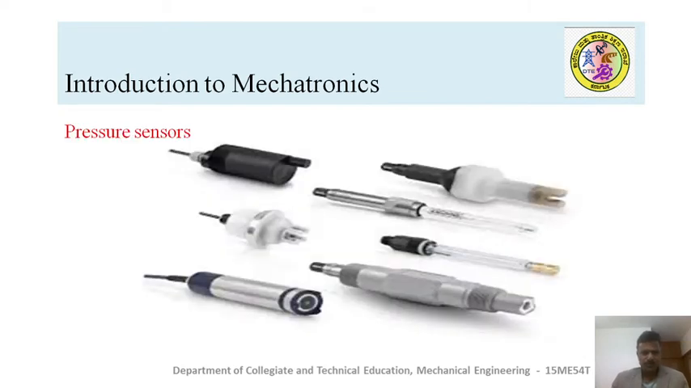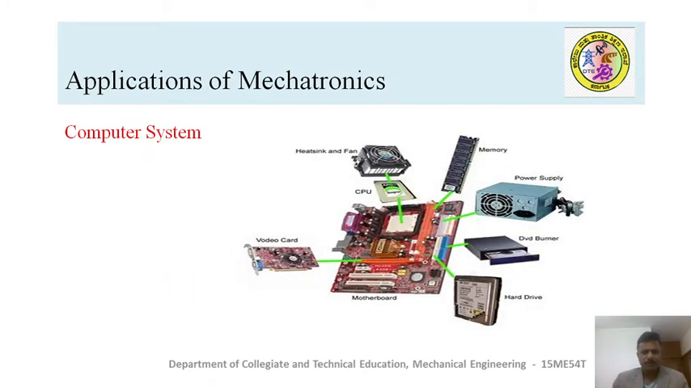Look at the different pressure sensors. These pressure sensors, like thermal sensors, measure pressure and give the output either in analog or digital form. These sensors are used to measure pressure in fluid flow, and there are a number of applications in engineering and day-to-day fields.